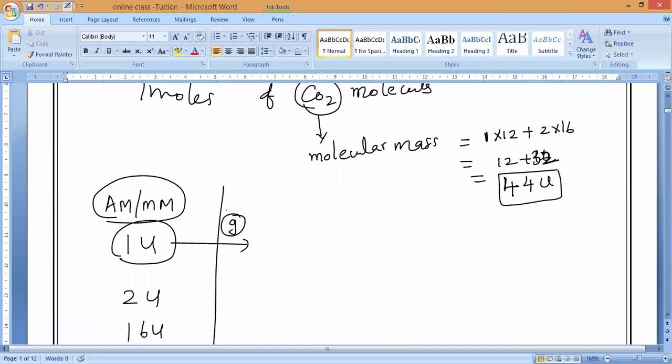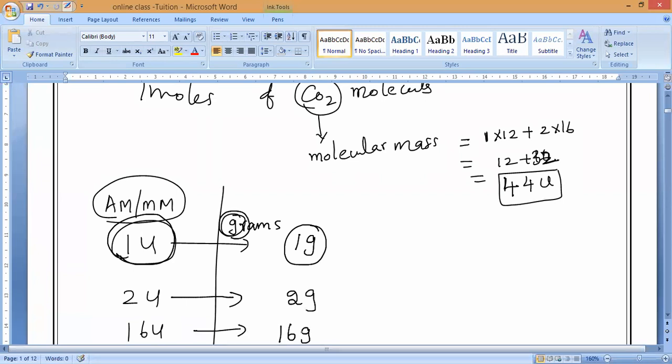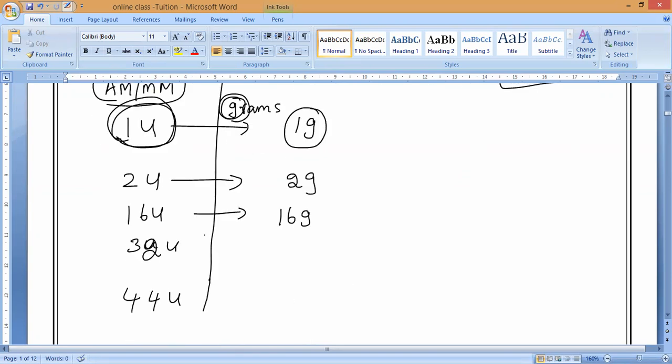Whatever atomic mass is present, we are assuming it in the form of grams. That is what we call gram atomic mass. So 1u equals 1 gram. This 2u equals 2 grams. 16u equals 16 grams. Do you understand, everybody? Please respond. 32u equals 32 grams, 44u equals 44 grams.